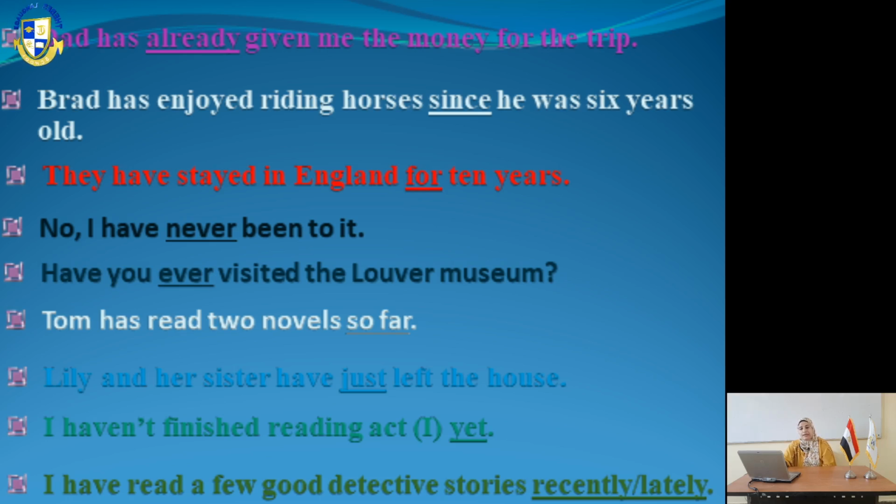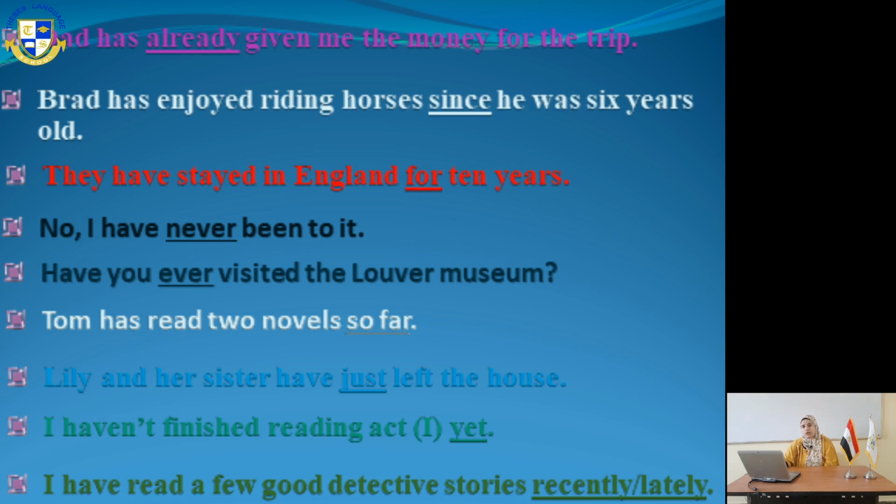Then Lily and her sisters have just left the house. Again, just and already are usually put in the middle between have or has plus the PP. And remember that Lily and her sisters is plural, so we use have, not has. I haven't finished reading Act 1 yet. Haven't is negative, so we put yet at the end.